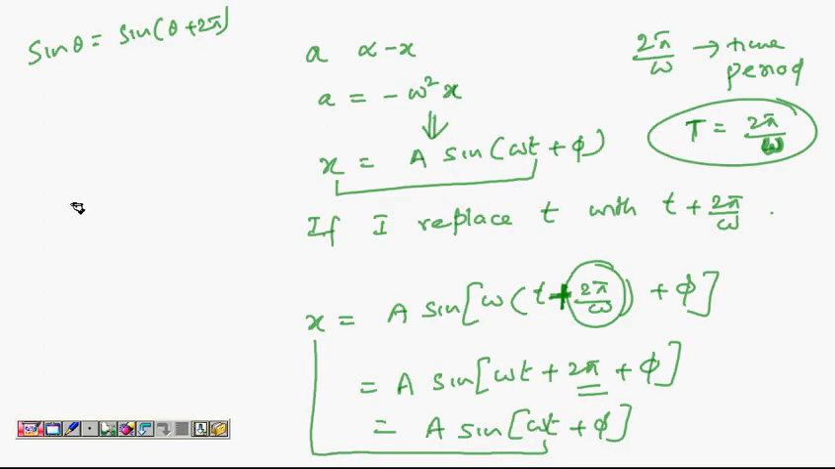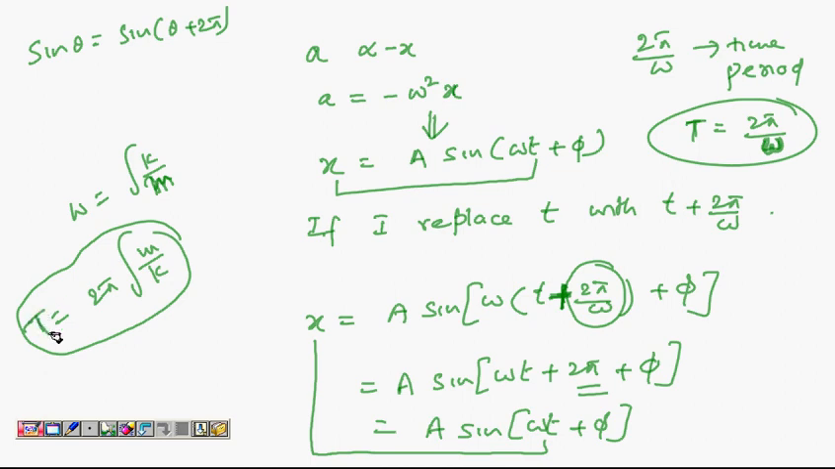For example, if you go back to our spring block system, we got omega as root k by m. So for a spring block system, the time period will be 2 pi by omega, which is 2 pi root m by k. This is the time period of a spring block system that we have seen previously. So the time period of a spring block system depends on the mass of the block and the spring constant of the spring. Only these two factors tell you the time period. Please note, time period is independent of amplitude. That's the strange thing about SHM.